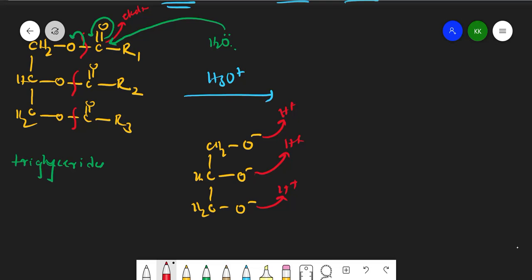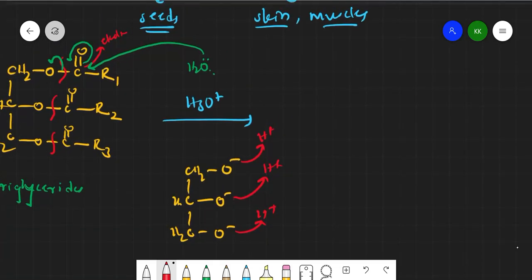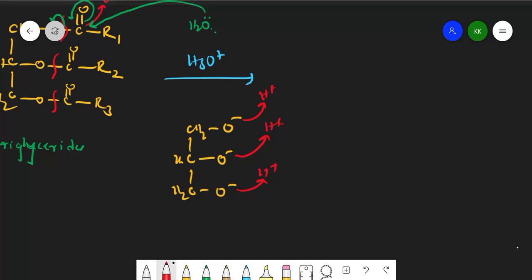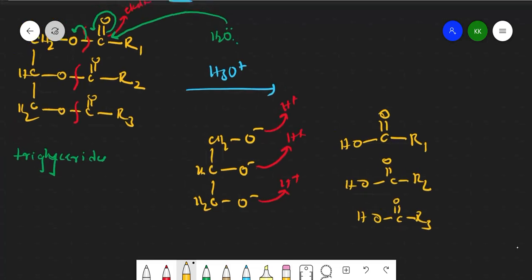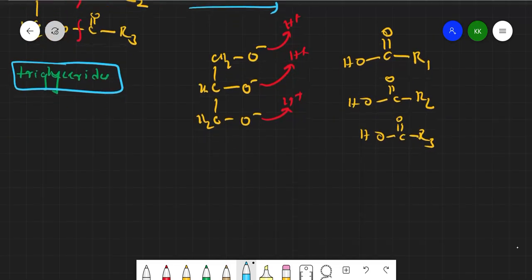Similarly, on the other side we get R CO with oxygen attacked, so an acid group. So one time I get R1COOH, next R2COOH, and R3COOH. This is what we get when we do acidic hydrolysis of triglycerides.